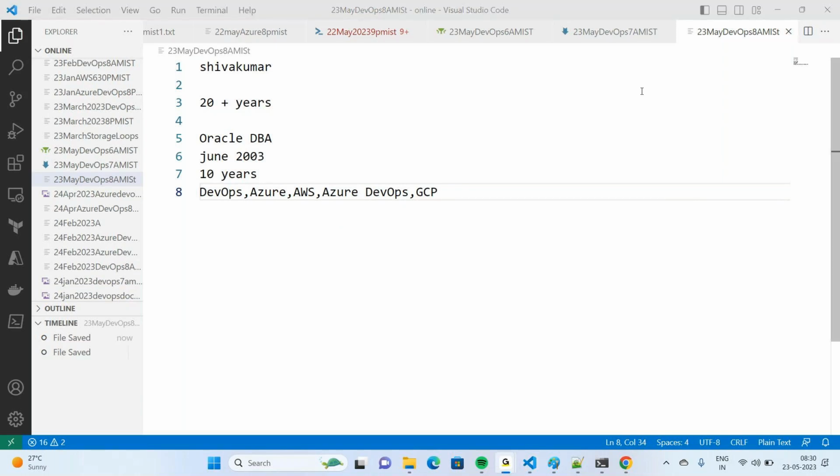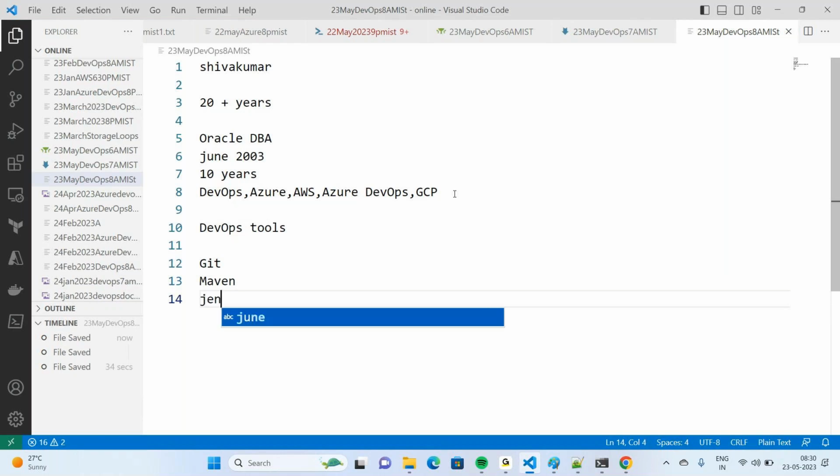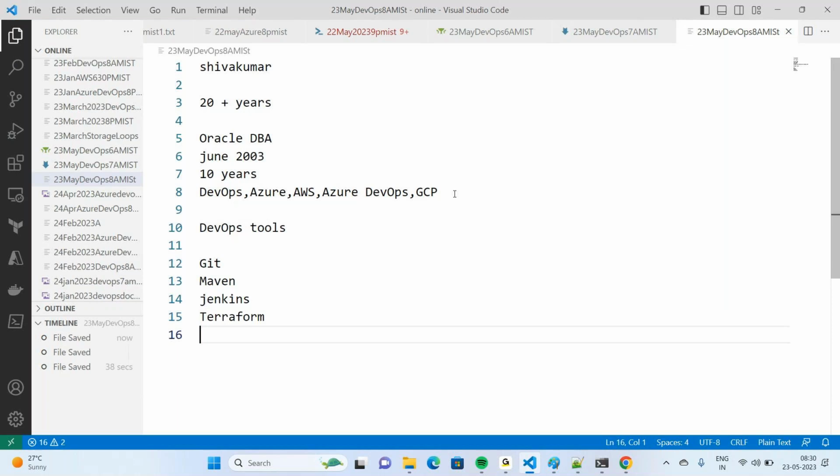And in our course, we are going to cover 7 tools totally. That is Git, Maven, Jenkins, Terraform, Ansible, Docker, and Kubernetes.